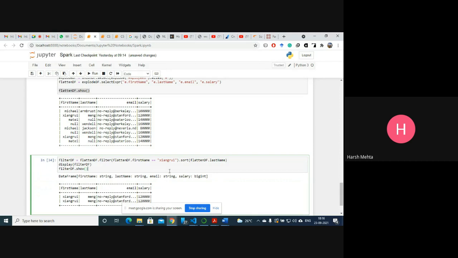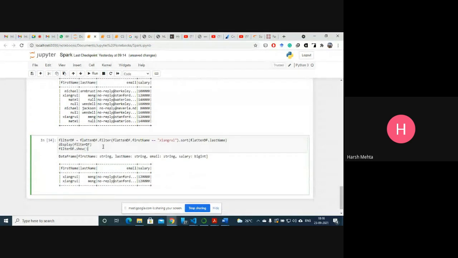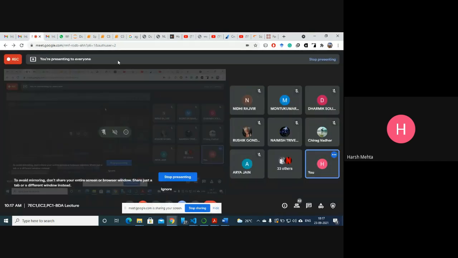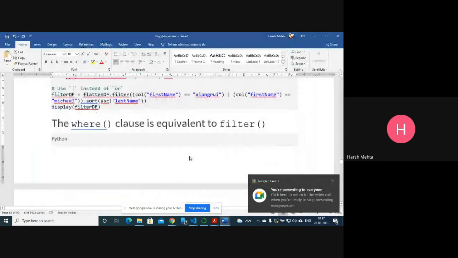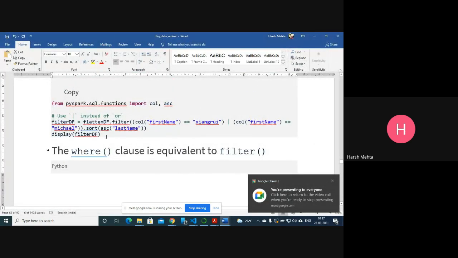Okay, now you see this is the data. What we are doing, we first match with the first name. What is the first name? Jian Grui. This is the first name, and with this we are sorting, and the last name. We are sorting our data frame, so we get this answer. Now it seems slow, but that's a particular case of my computer only. We are supposed to run in a cluster of computers, then it will be very fast. Some more analysis we can also do.